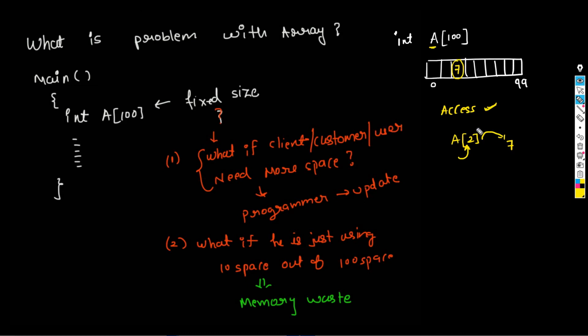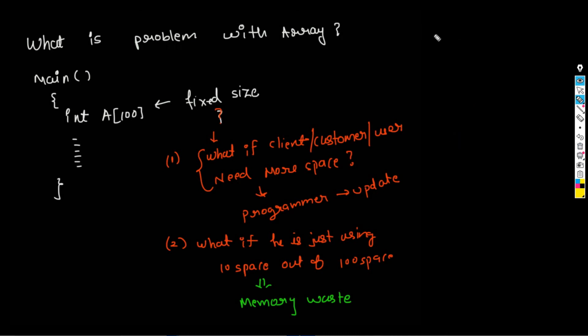Let's discuss those problem. Suppose you are working for some client or customer. Suppose you are developing an application for a client, any XYZ customer. Suppose this is any company for which you are developing an application. So suppose you declare आपने एक array declare किया अपने program के अंदर, let's say with size 7. Okay, not a 7, this is a 8. Okay, because we are starting from the 0 and we are ending with 7, that total size of this array is going to be the 8.